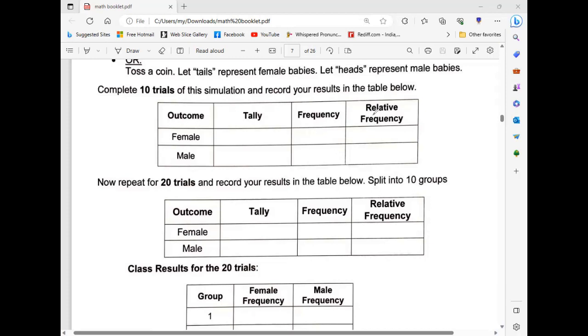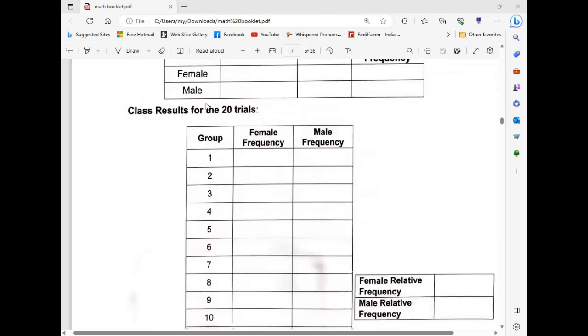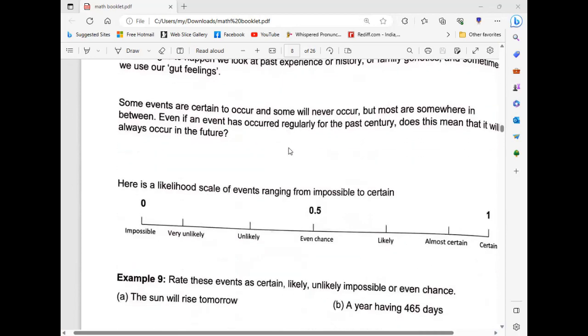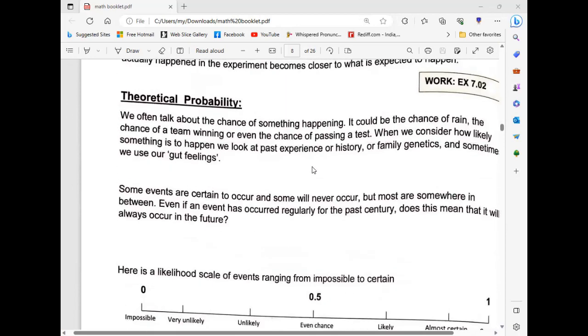First, tell me the relative frequency. 1 over 2. Like we did in class at school, we used the calculator, then tally, then wrote the frequency and the relative frequency in the table. You can fill in 10 trials and 20 trials, whatever it is. Now theoretical probability.